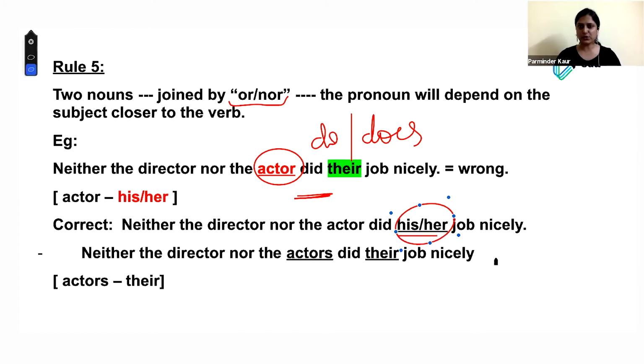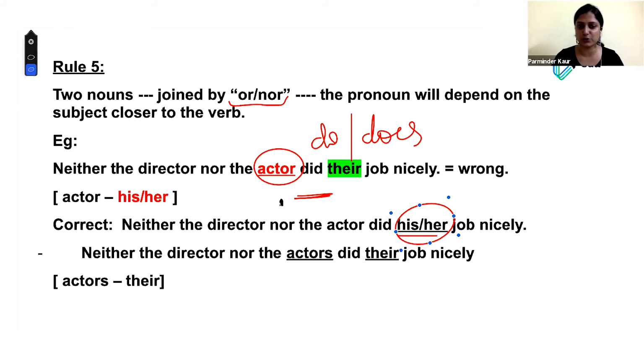Yeah. So I was trying to make a point that if you see is, am, has, was, does, these are singular. You can probably separate in your register that these are singular verbs, these are plural verbs. You locate singular verbs, you should go for singular pronoun. So GMAT does this. What Srishti, you have done here, adding a did here. But that way you don't have a clue. The only thing is you should know that actor will go with his or her. Yes. And again, the sentence sounds perfect. So probably, to a normal person, it will sound perfect.